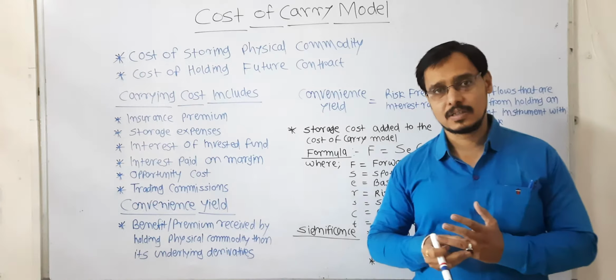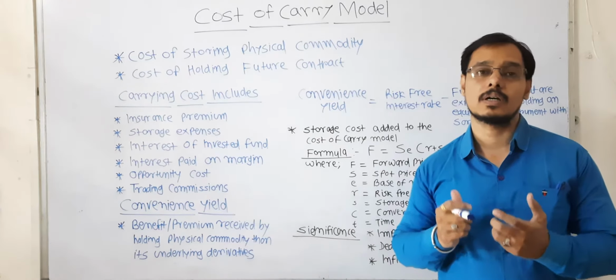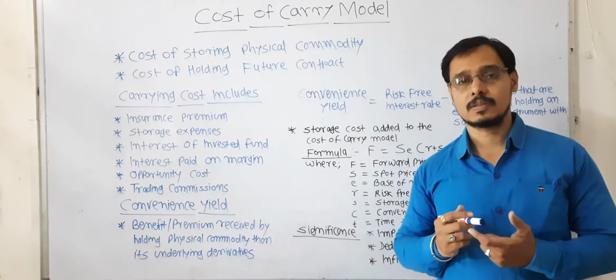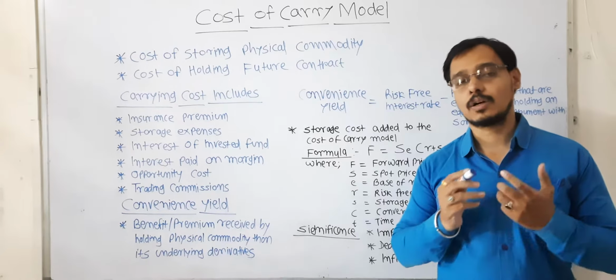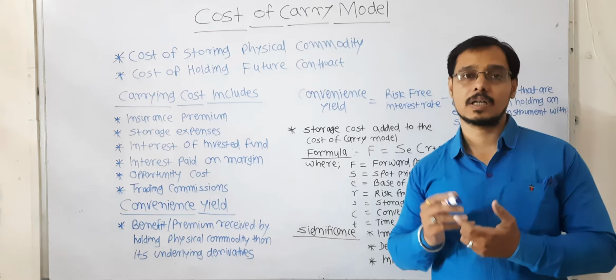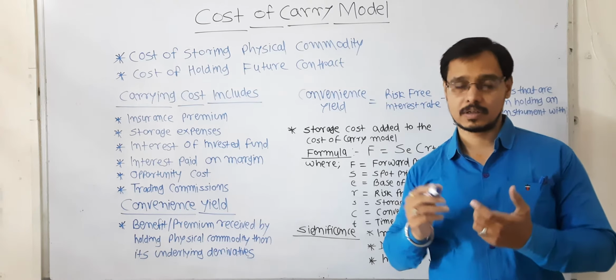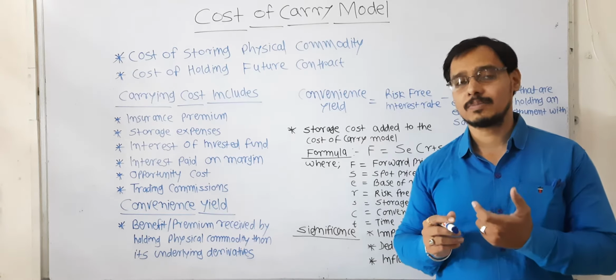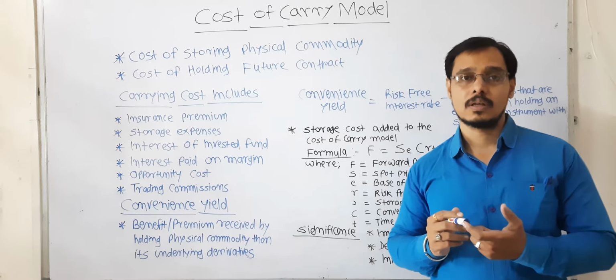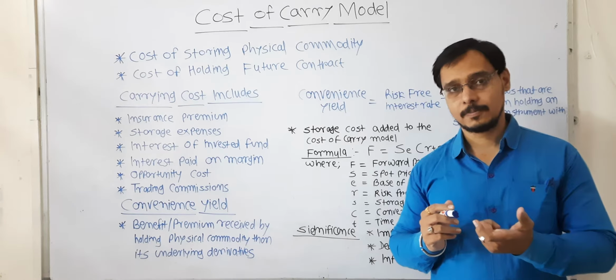Just for instance, take an example of a commodities market. If a farmer is storing commodities like soybean, bajra, gavar, cotton, etc., at that time that farmer will have to pay the warehouse a kind of rent.